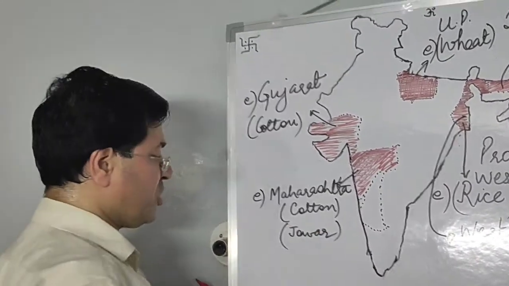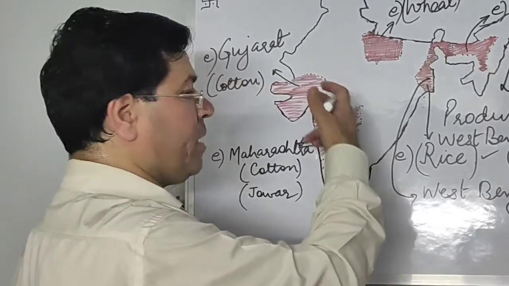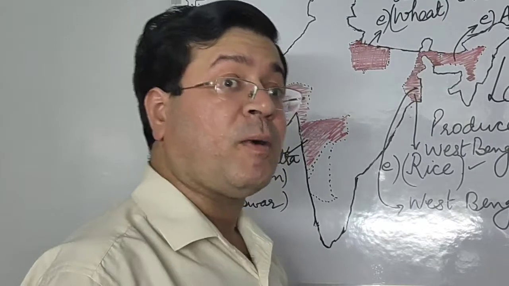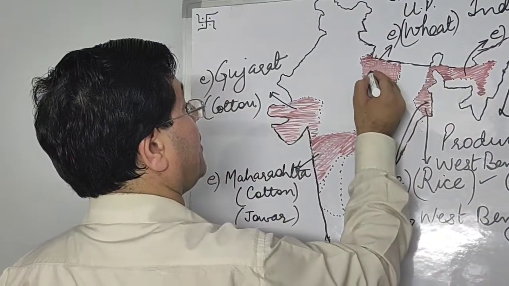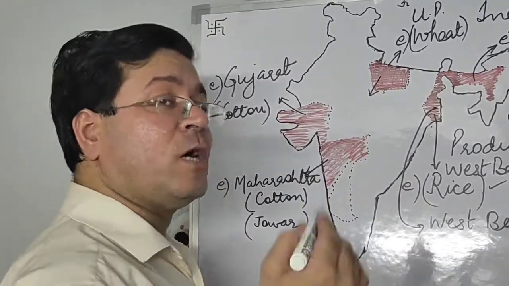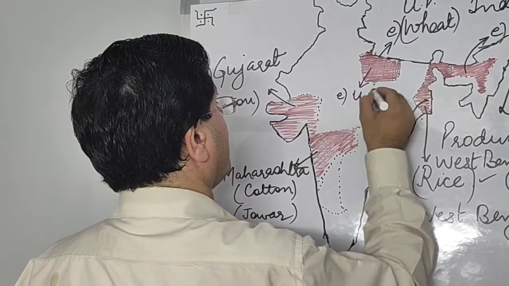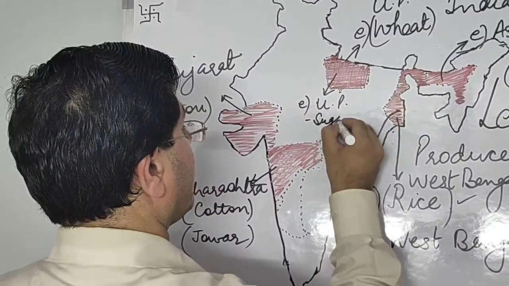Okay, so if question comes for jawar, again in that case also you can locate and label Maharashtra. Now one more important crop which is a cash crop of India, very famous cash crop, that is sugarcane, and UP is the leading producer of sugarcane also. So you can write its name, so labeling is we are doing, and crop's name.